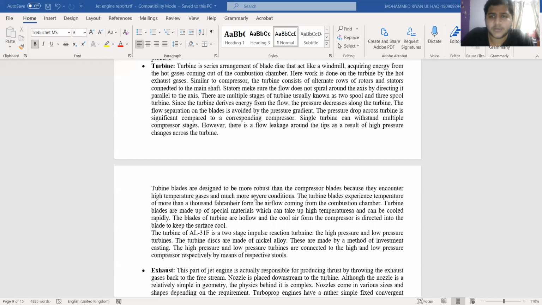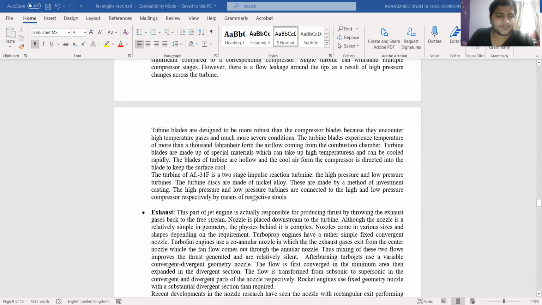Work is done on the turbine by the hot gases. Similar to the compressor, the turbine consists of alternate rows of rotors and stators connected to the main shaft. The main function of the stator is to make sure the flow does not spiral around the axis by directing it parallel to the axis. This paragraph explains the basic functioning of the turbine.